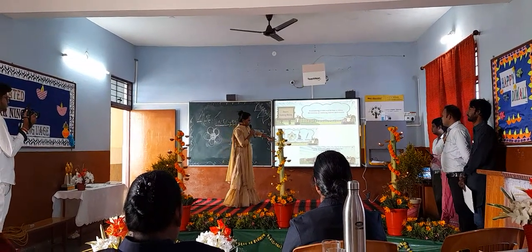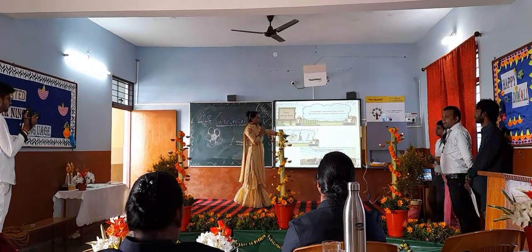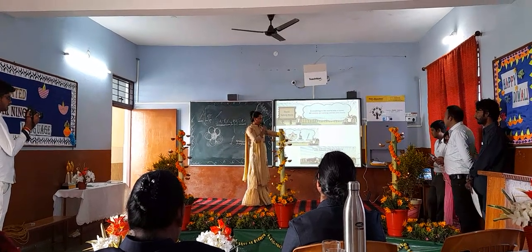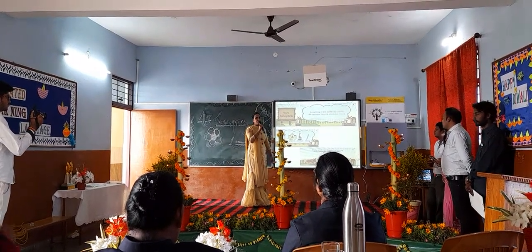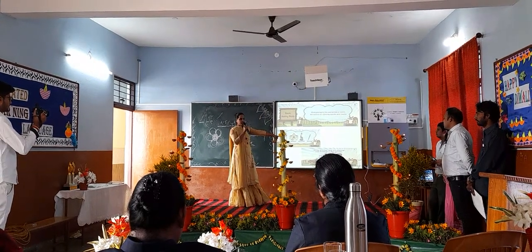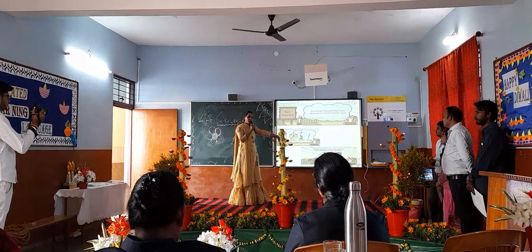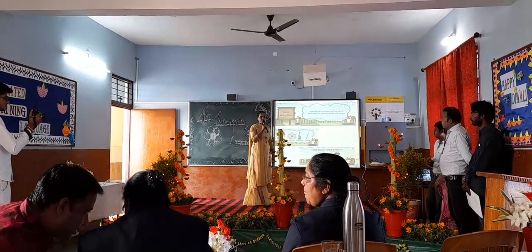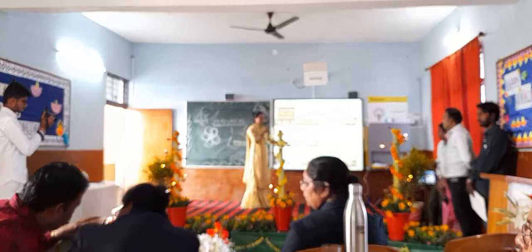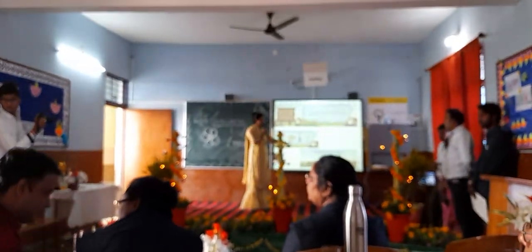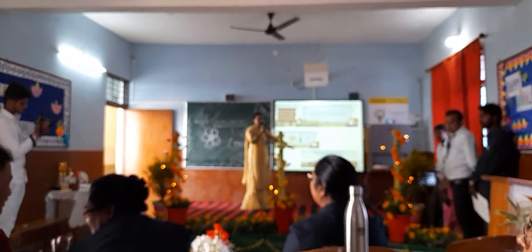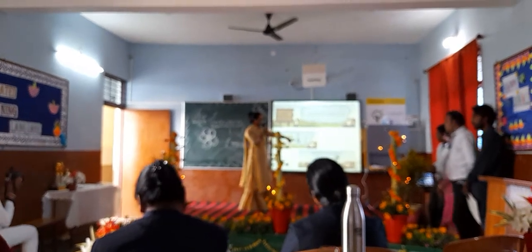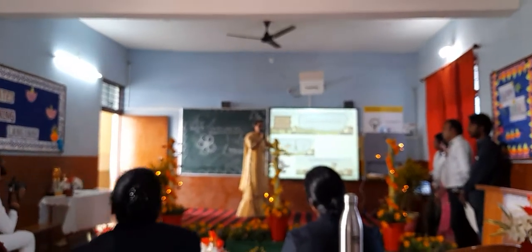I'm just taking one common example: Nikki and her dog are playing with a football in the garden. In this sentence, Nikki is the name of a person, and dog is the name of an animal. The third one, football, is a thing, so football is the name of a thing. And the last one, garden, represents a place, so garden is the name of a place. Next one.